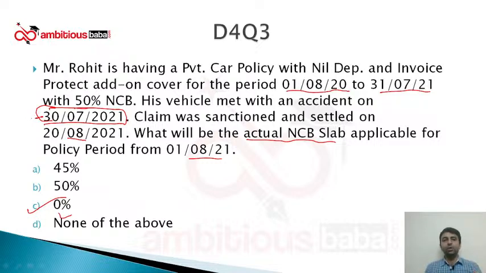So now it is the duty of the insurance company, not the customer, to tell the customer, sir, we allowed you the NCB on the basis of your history of 11.5 months, but as there was a claim in the last 2 days, your premium will increase by this much amount because your NCB has become 0. Now if an insurance company fails to recover this premium, it is none of the customer's fault and you cannot penalize the customer for this. Okay, I hope the things are clear.